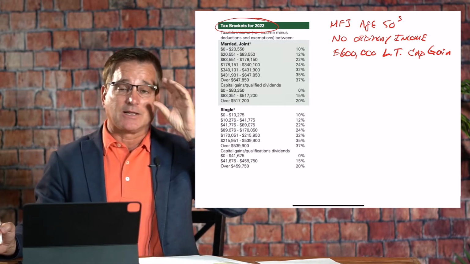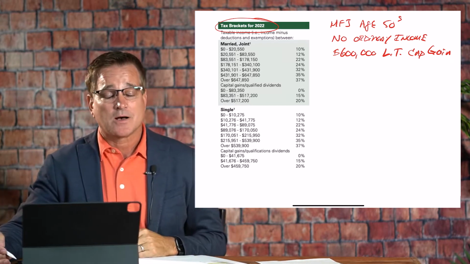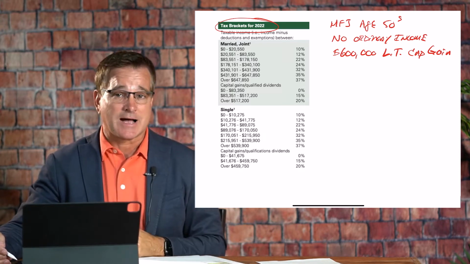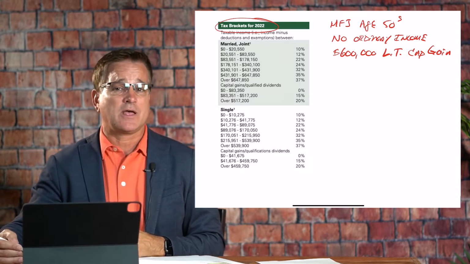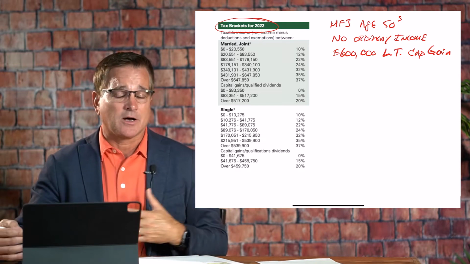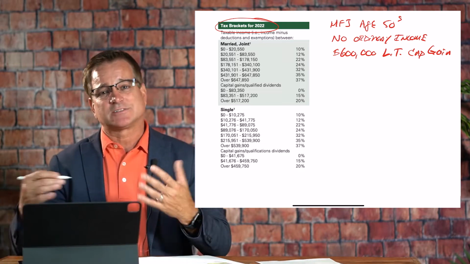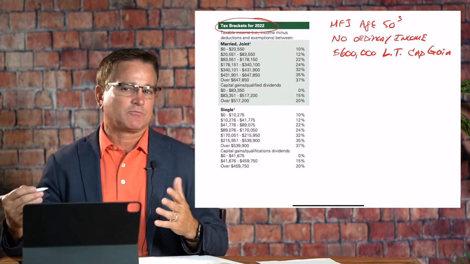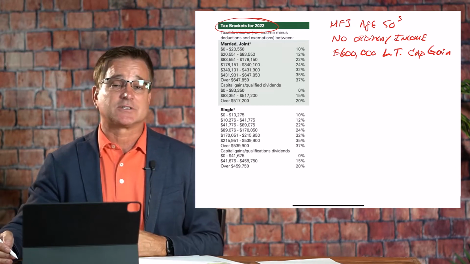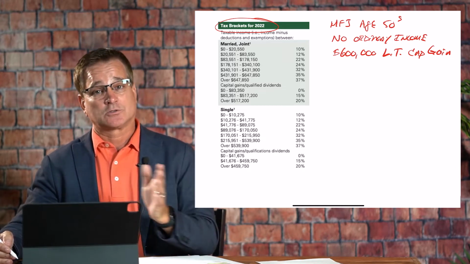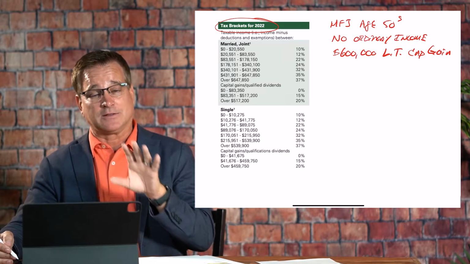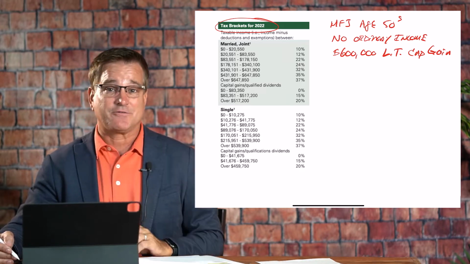I know that sounds like a lot. Maybe they sold a highly appreciated stock. Maybe they sold a rental property that they owned. Who knows what the situation is? For this example, it really doesn't matter. Let's just assume there's a $600,000 long-term capital gain for a married filing joint couple in their 50s.